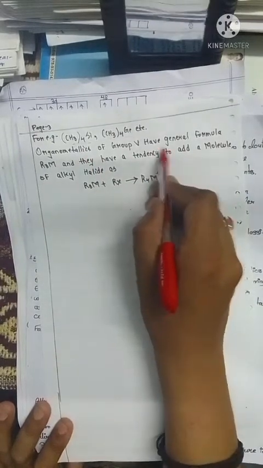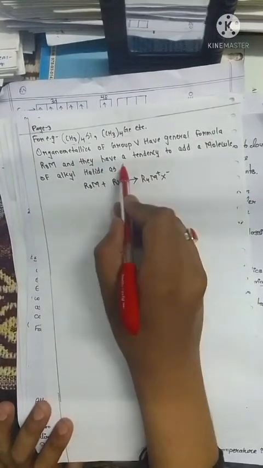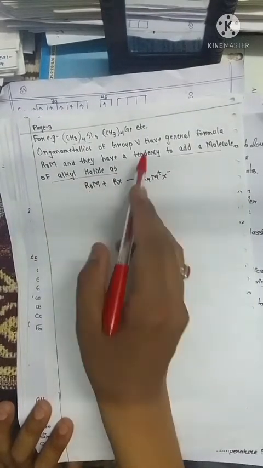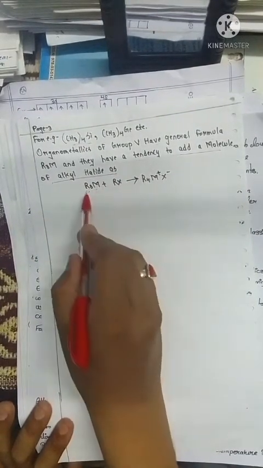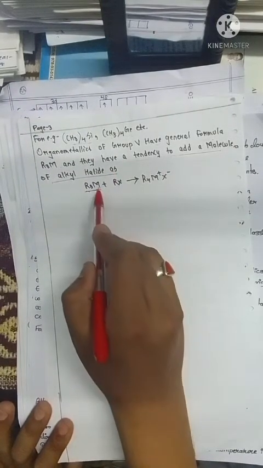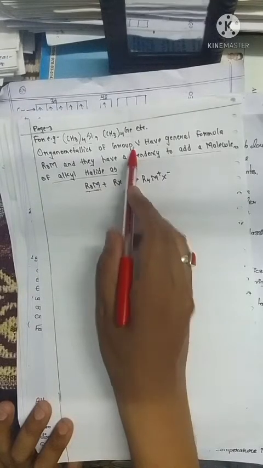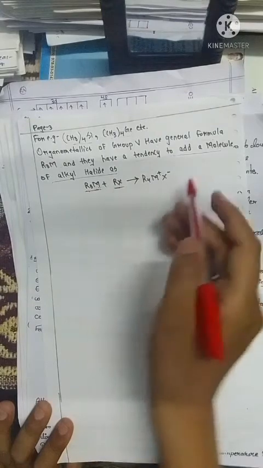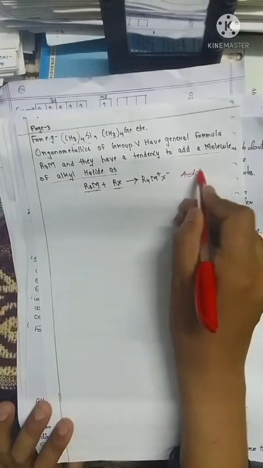Organometallics of group 5 have the general formula R3M and they have a tendency to add a molecule of alkyl halide. Just see, when it is R3M, it denotes an organometallic compound. Here M comes from a group 5 element. When it is reacted with alkyl halide, an addition type of reaction takes place.